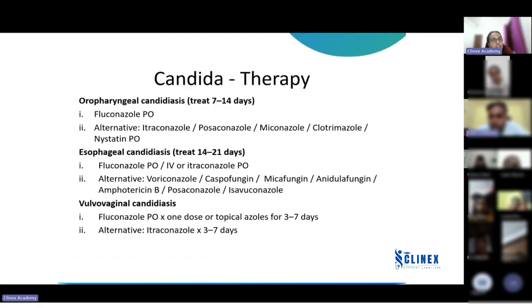Ma'am, I think it is available in powder form. Okay. So do we have to dilute it with a given diluent before administration? Okay, and how do you use it? Let me check and get back. Yes, all of you can check and tell me how to counsel a patient who is on nystatin.